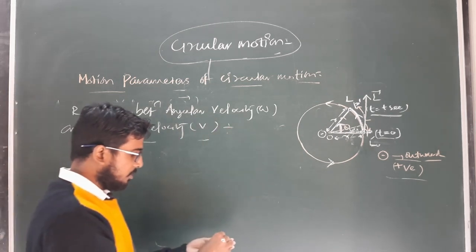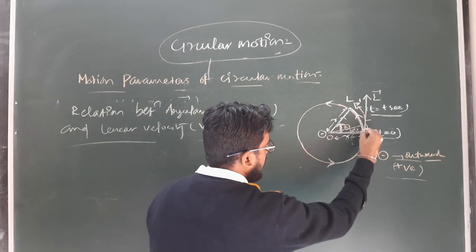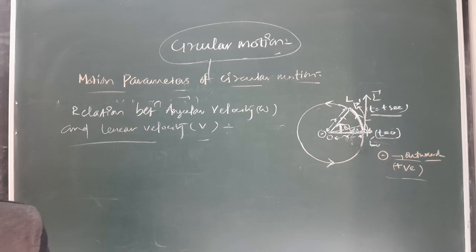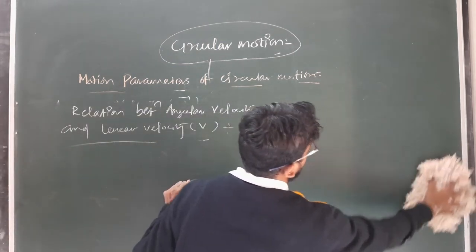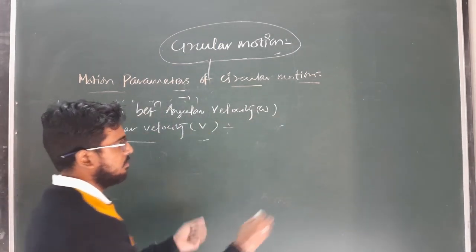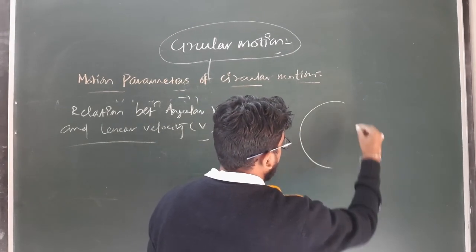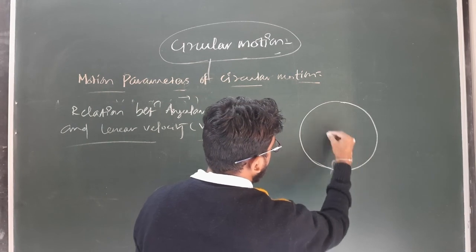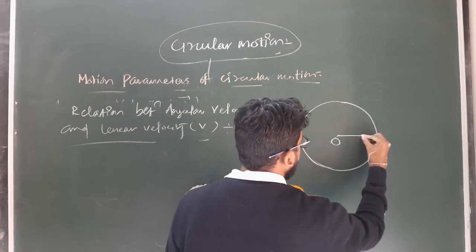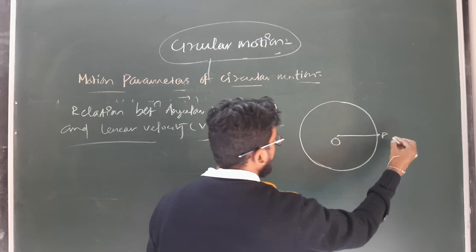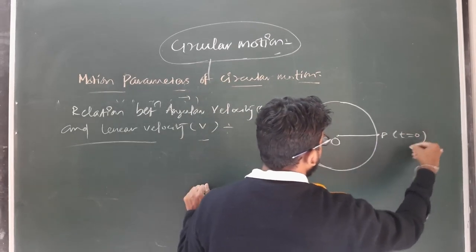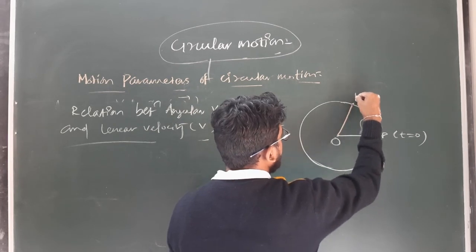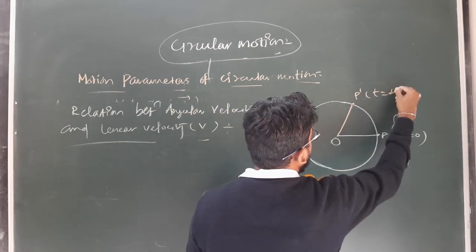So as for the particular case, the particle moves from point P to point P dash. Let me draw this figure once again. This is the fixed point O and the particle is at point P when t equals 0 second, and it reaches a certain point P dash in time t equals t second.